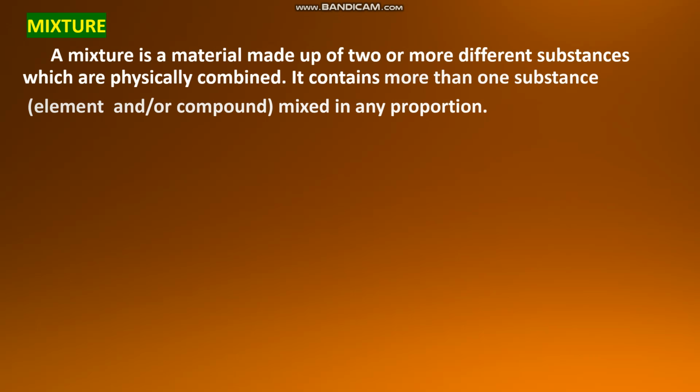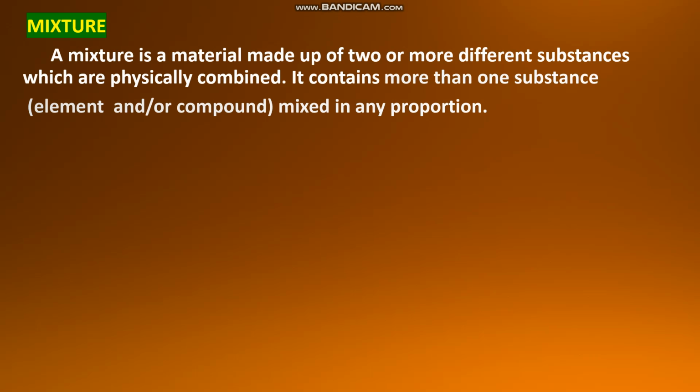Now let us see what mixtures are. A mixture is a material made up of two or more different substances which are physically combined. It contains more than one substance, elements and or compounds, mixed in any proportion. That means a mixture contains more than one substance, and these can be elements or compounds. That means all can be elements or all can be compounds, these constituents of a mixture. And a few can be elements and a few can be compounds.